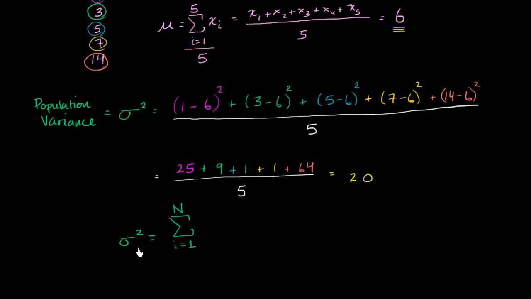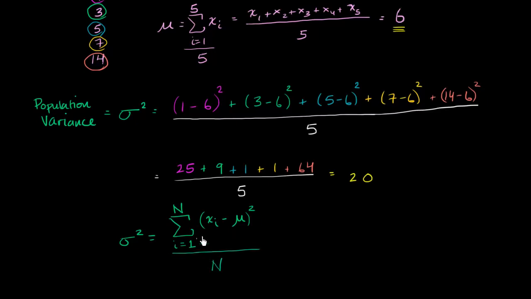We're talking about a population here. And we're not going to just take the item. This would just be the item. But we're going to take the item, and from that we're going to subtract the population mean. We're going to square it. So the way I've written it right now, this would just be the numerator. I've just taken the sum of the difference between each data point and the population mean, and squared it. If I really want to get the way I figured out this variance right over here, I have to divide the whole thing by the number of data points we have.